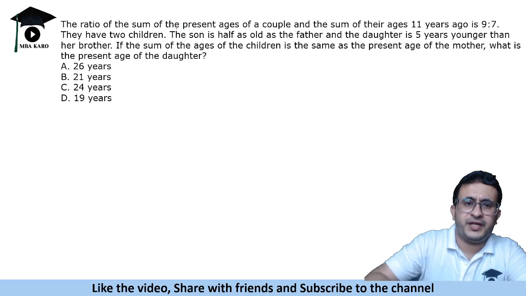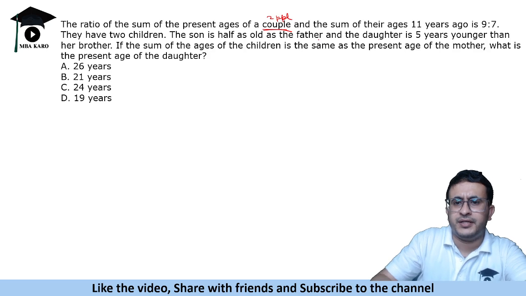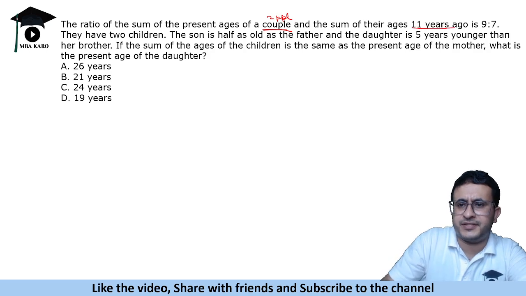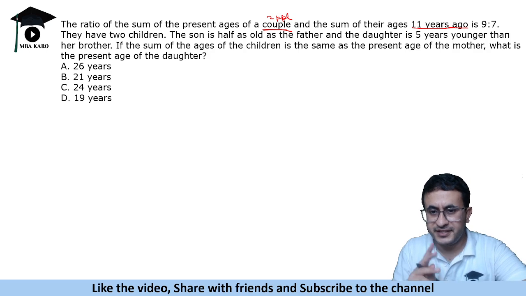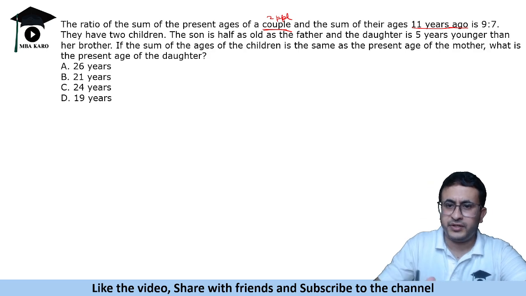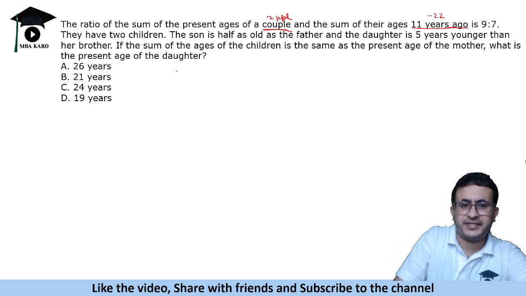Okay, so we are given the ratio of the sum of ages of a couple. When we have a couple, we have 2 people. So their sum of ages 11 years ago. Every year the age of a person increases by 1 year, so 11 years ago their ages would be 22 less in total. Because there are 2 people, if the present total age is P, then 11 years ago that would be P minus 22, in the ratio 9:7.